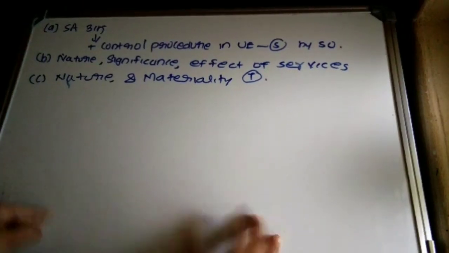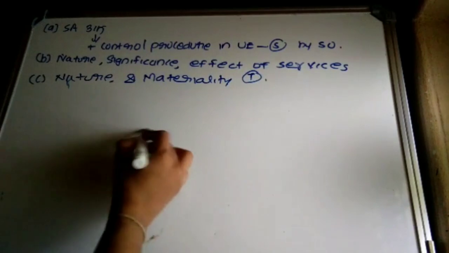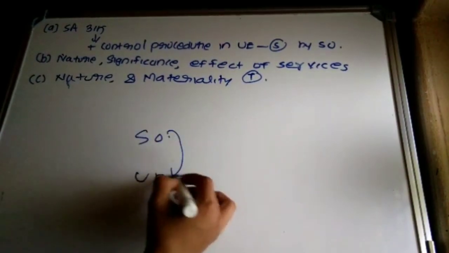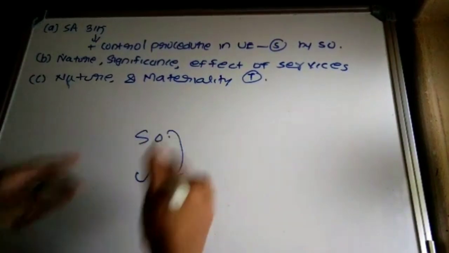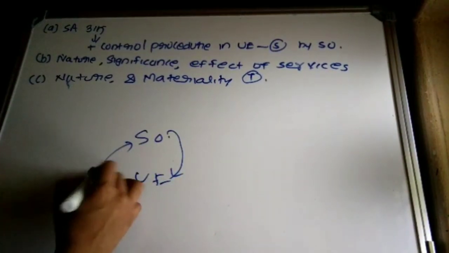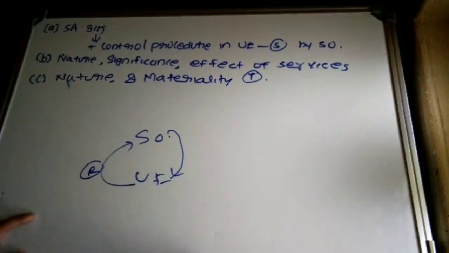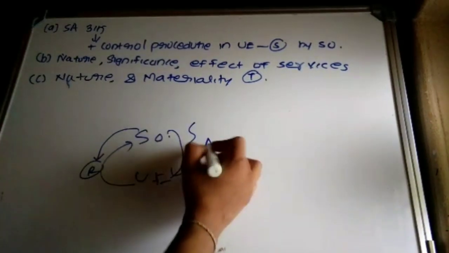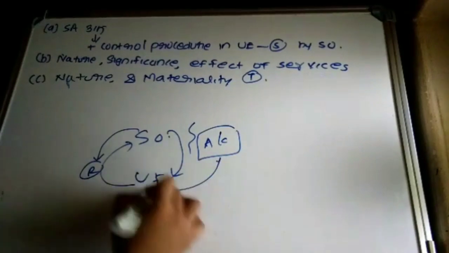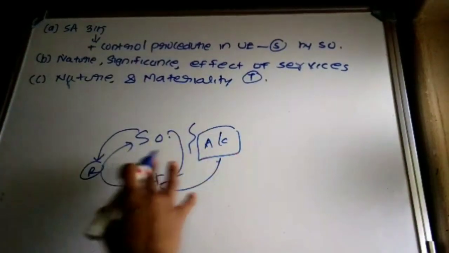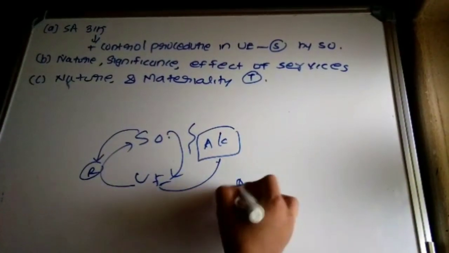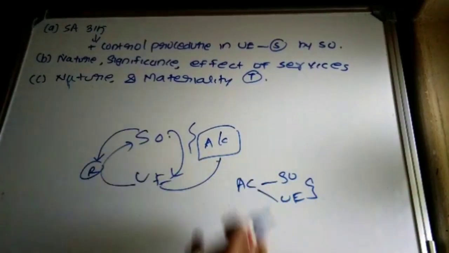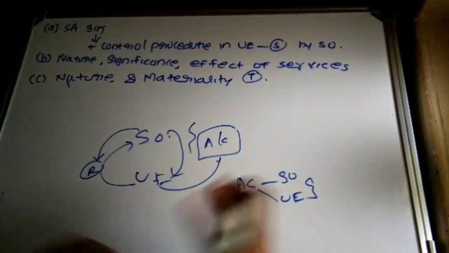Then what? There should be some agreement. Suppose this is the service organization, this is the user entity. While providing services to the user entity, before that the user entity may provide a request to the service organization. So after examining this request, there should be an agreement or contract in between what? Service organization and user entity. That is, the agreement between service organization and user entity should be examined by the auditor of the user entity.